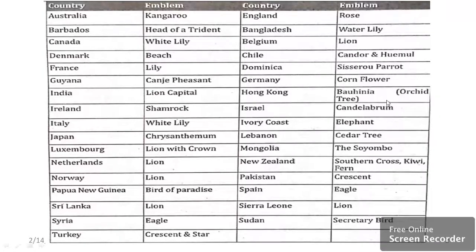Then orchid trees are applicable for Hong Kong. Candelabrum is applicable for Israel. And elephant belongs to Ivory Coast, one of the emblems applicable for Ivory Coast. Cedar tree is applicable for Lebanon. And the national emblem of Mongolia is the Soyombo. Obviously, New Zealand is basically kiwi.